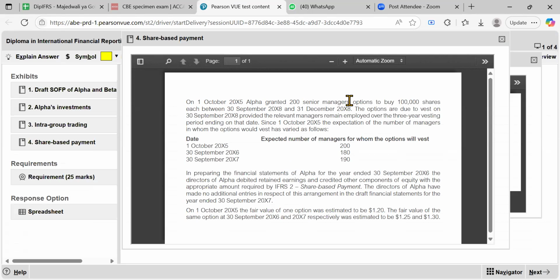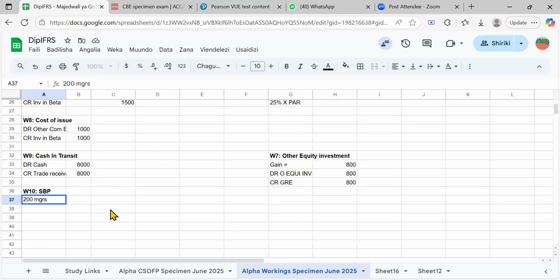Granted 200 senior managers options to buy 100,000 shares each. So it means we have 200 managers, and each manager is expected to buy how many shares? 100,000 share options. I could just write there options.